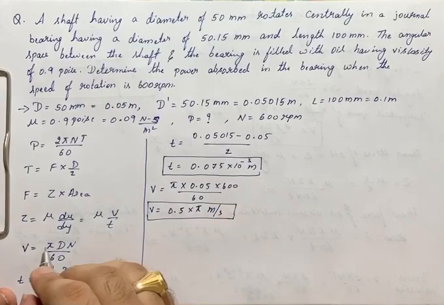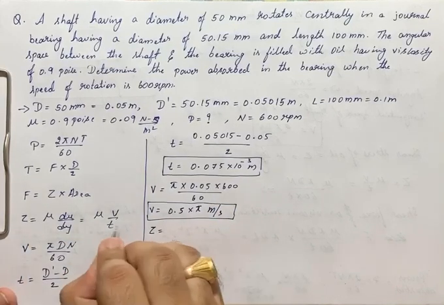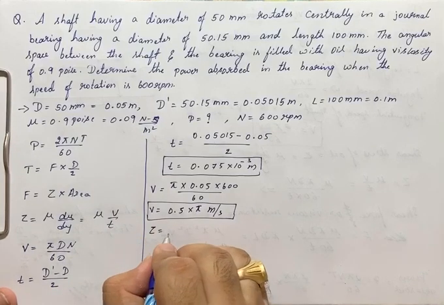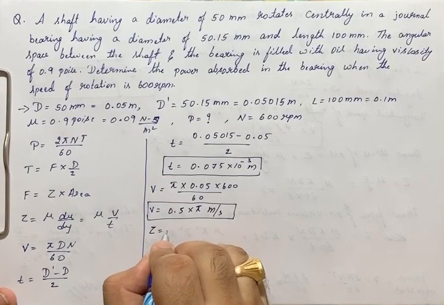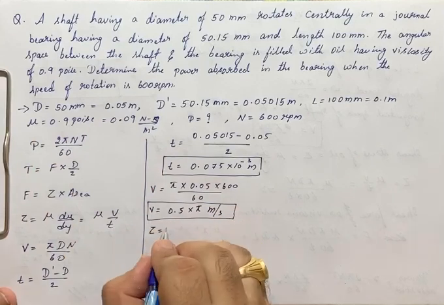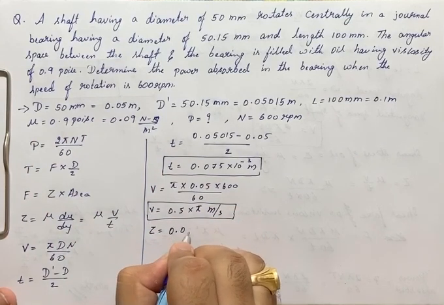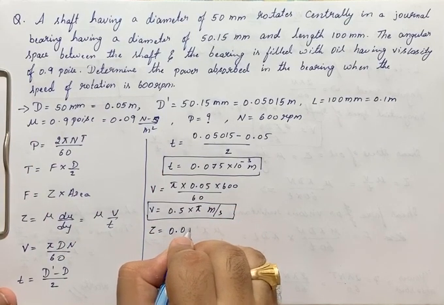After that, we need to find out tau. Tau is equal to mu into V by T here. Mu is 0.09 Newton second per meter square.